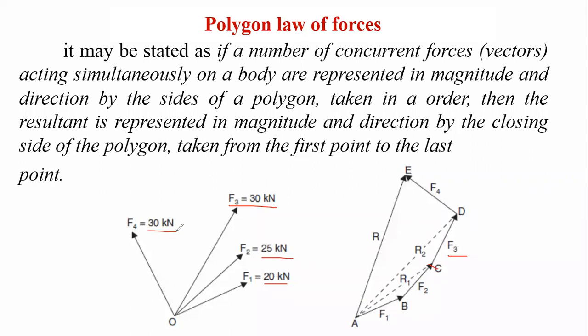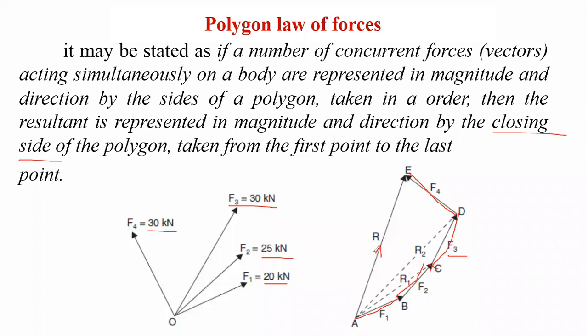Now F4 is again 30 kilonewton, with whatever angle. If you see here, it is inclined over here, and the same inclination we have to draw over here. The forces are taken one after another with the same magnitude and directions, and the resultant is the closing side of your polygon. If you draw this polygon A, B, C, D, E, the closing side is AE, and it should be drawn from first point to the last point.